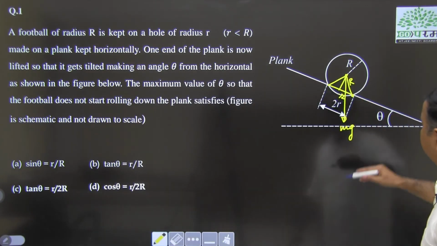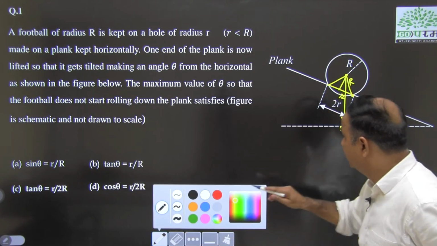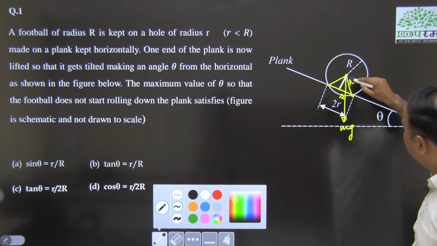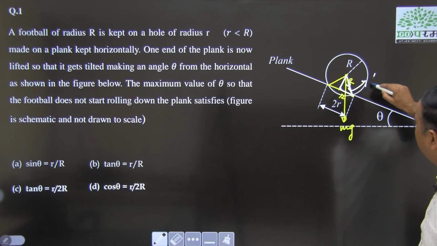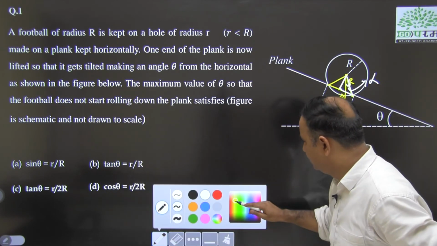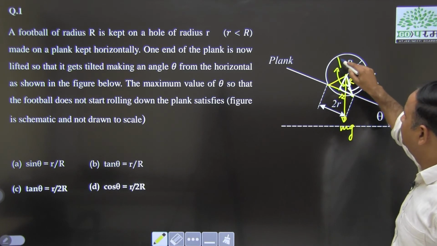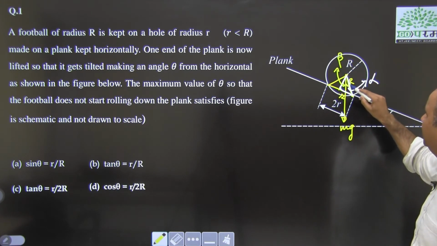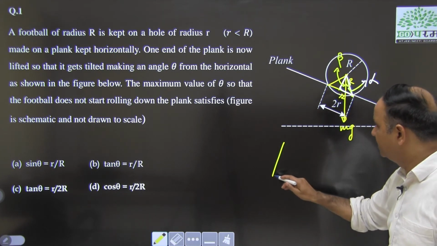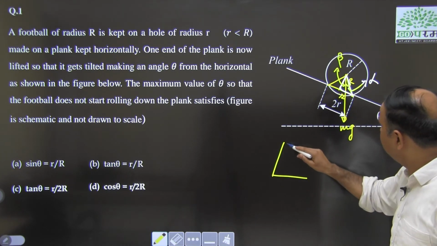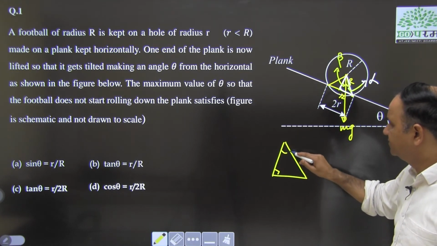Now, this is a right angle triangle, and this is also a right angle triangle. If I write this angle as alpha and this angle as beta, then in this right angle triangle this angle is 90 degrees and this is alpha plus beta.